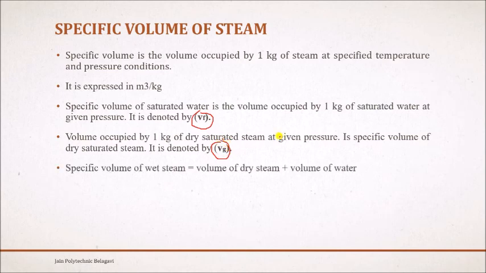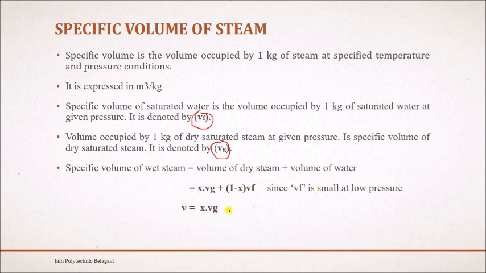Specific volume of wet steam is equal to volume of dry steam plus volume of water. Whenever wet steam is there, x comes into consideration. So the volume is x into Vg plus (1 minus x) into Vf, where Vf is the volume of water. At lower pressure, Vf becomes almost small, it becomes 0.